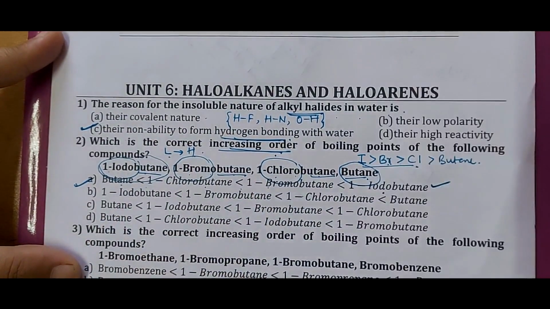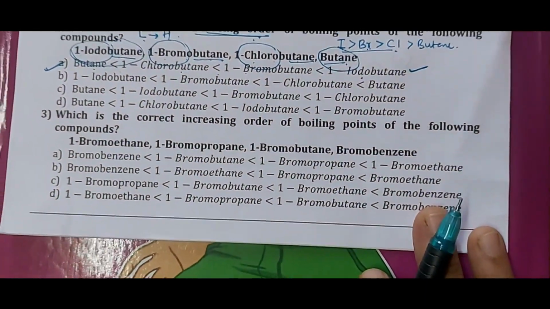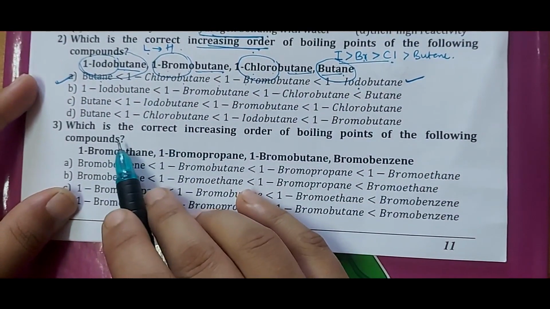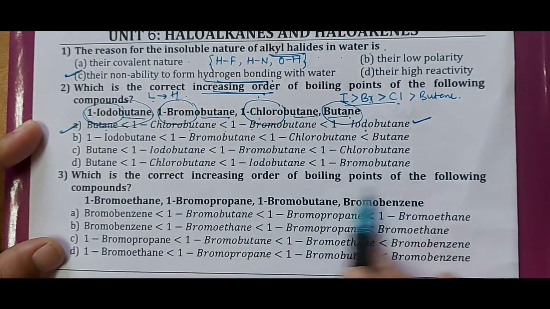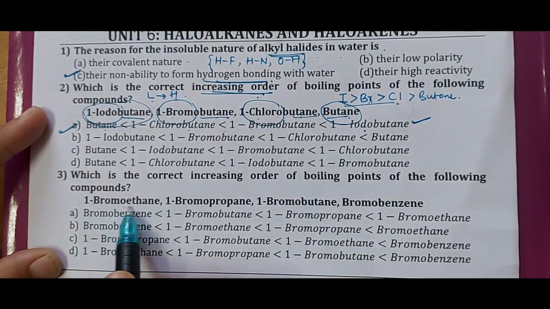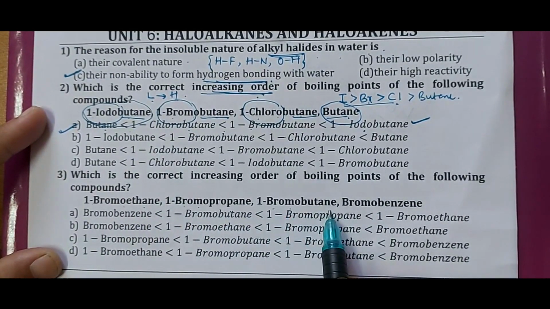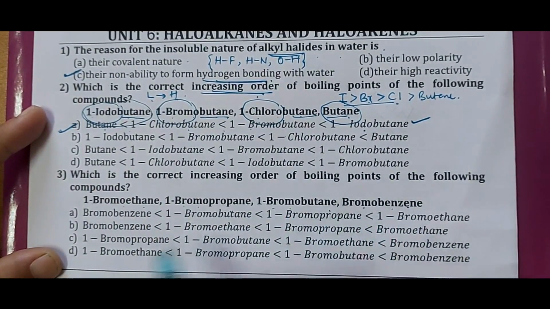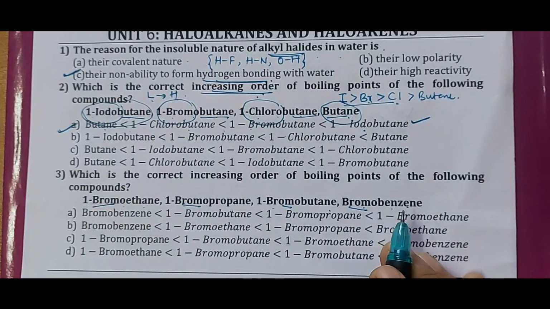Next, when we consider question number 3, which is the correct increasing order of boiling points of the following compounds. So here options given are 1 bromoethane, 1 bromopropane, 1 bromobutane, 1 bromobenzene. So these are also derivatives of bromide, where bromo is the same but the parent chain changes.